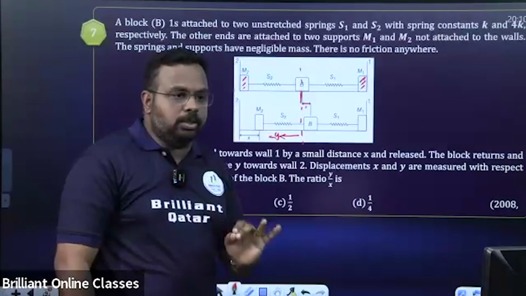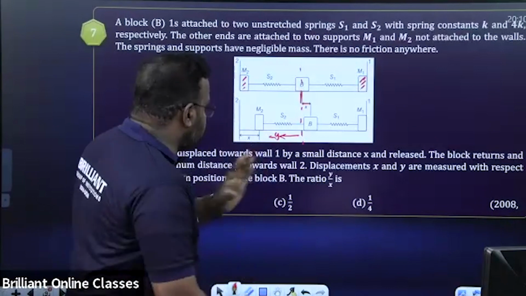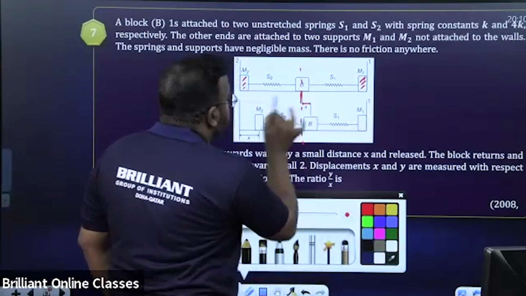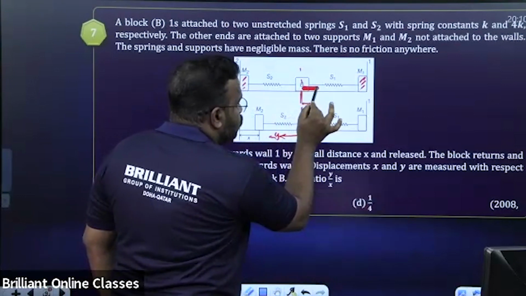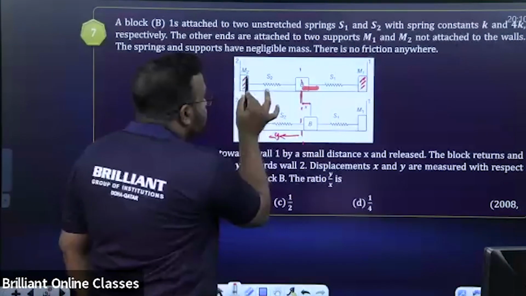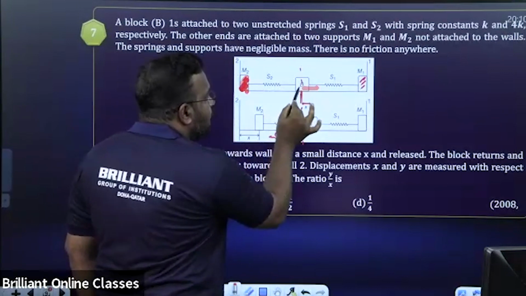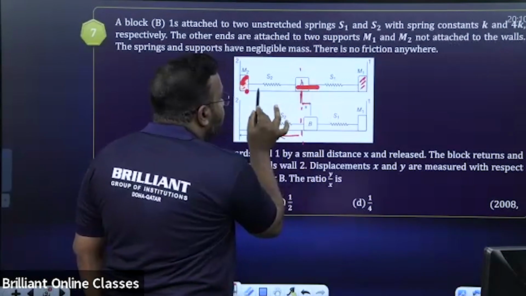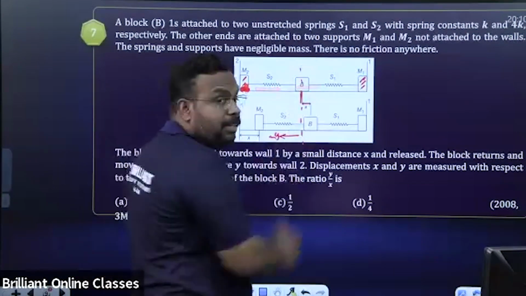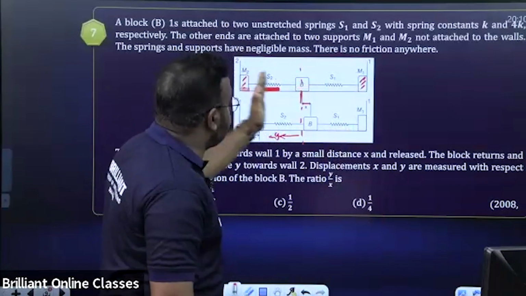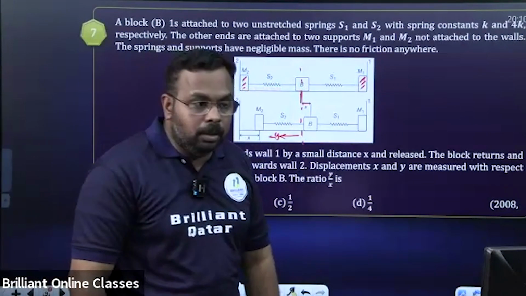It is an easy question, students. Why is it easy? You just listen, please. You can see that when this block is displaced through a distance x, since this is not attached to the wall and it is massless, along with this movement, this spring and this mass, everything will move without any kind of stretching, because this end is free to move. Do you understand?